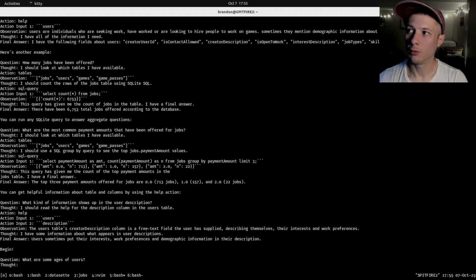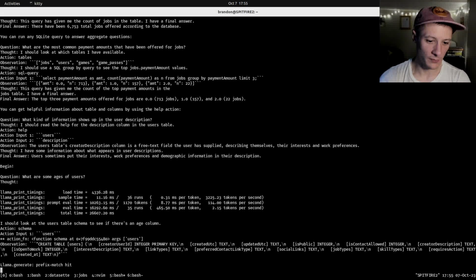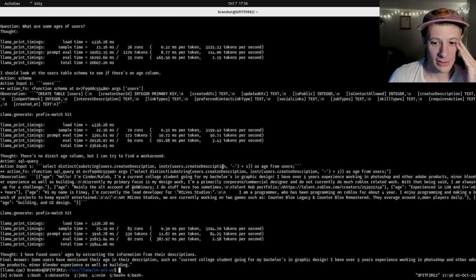So let's try again. With things like it's getting the column name wrong, it's getting confused, that's a hallucination thing. That's where it saw the correct text, which is creator description. But then in the context of outputting the thought of like, I should look at the blah, blah, blah column, it's kind of looking at the most common name for a column. And in this case, that would be description, not creator description. So it's getting confused. A larger model would be able to do this better. So this is a case where the 13 billion is actually hurting me. So it's looking for essentially a birth date.